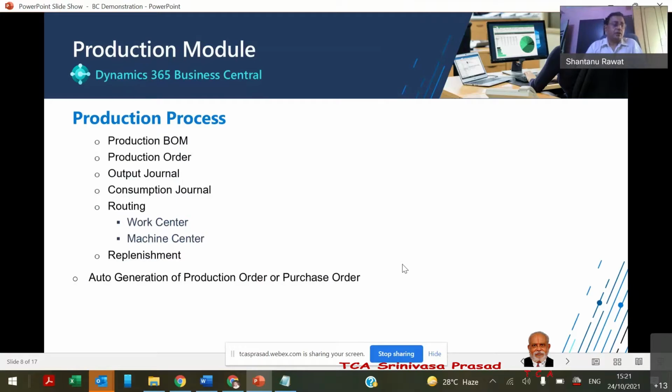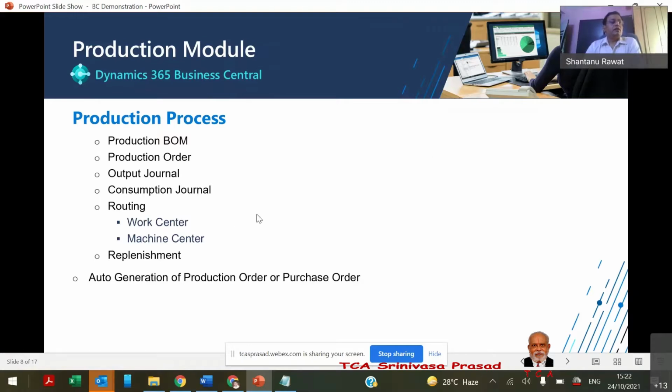And consumption, obviously by default, will be based on the production BOM, but if there is a variance and we want to record that variance, we can change the consumption to whatever consumption happened in real life. So when we do the transaction of the consumption, the system maintains what it should be as consumption and what actually happened. So both records are in the system, so that we can fetch reports and analyze what the variances are.